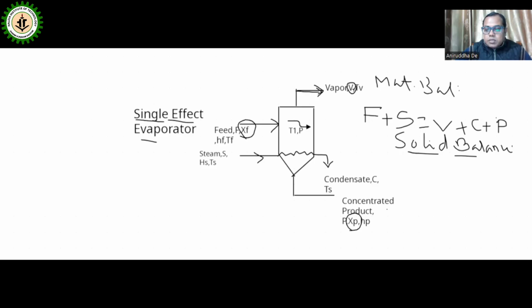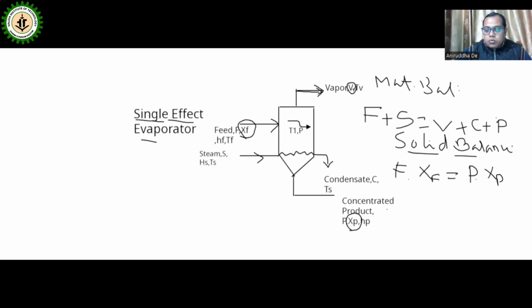So for the solid material balance, because vapor, steam and condensate do not contain any solid material, we can write F into XF is equal to P into XP,